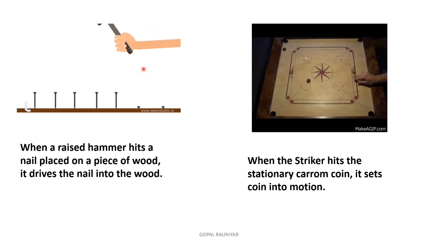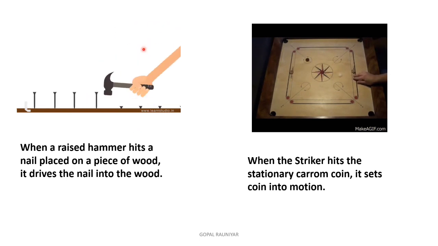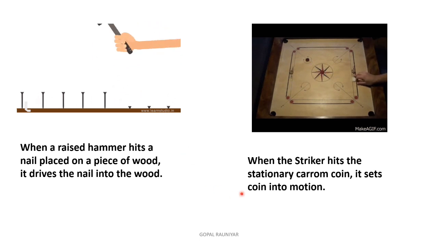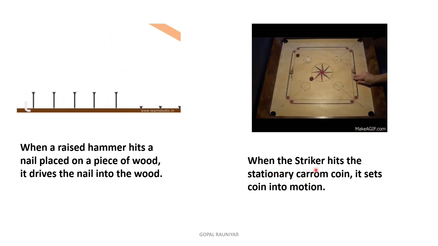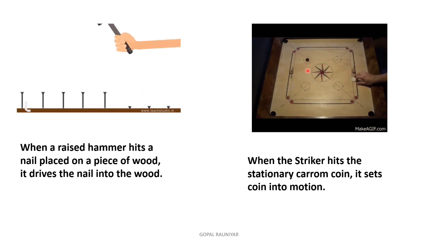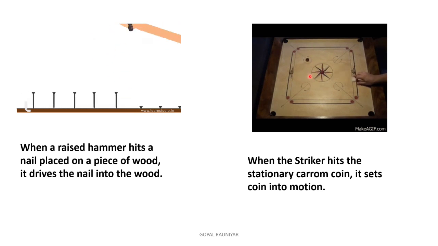So what happens? We apply muscular energy on a hammer, and the hammer transfers the energy into the nail. We will study the transfer of energy in our next unit, okay. And the next example, what happens when a striker hits the stationary carom coins? You can see here, when a striker hits a stationary carom coin, the coin sets in motion, okay. So here transfer of energy takes place. First the coin is stationary, at rest position, and after striking it sets into motion, okay.